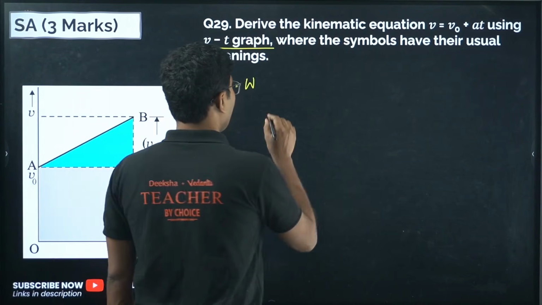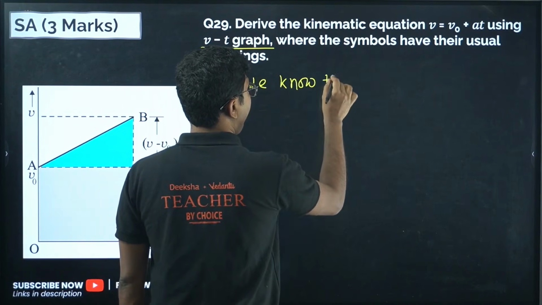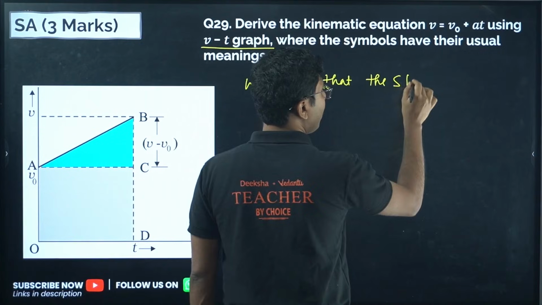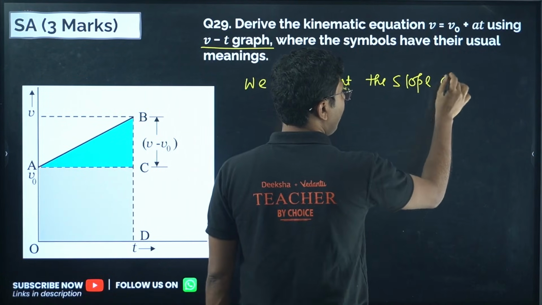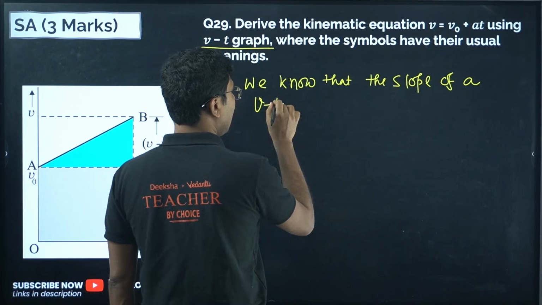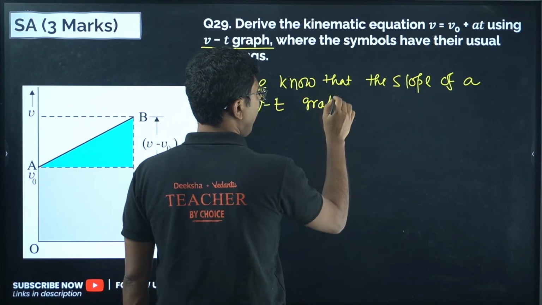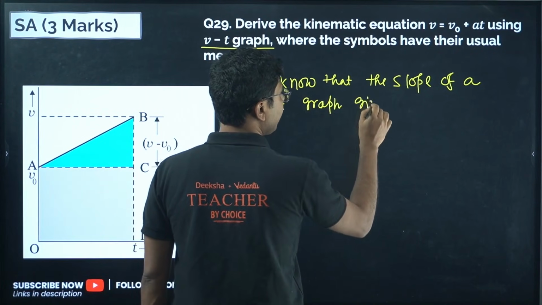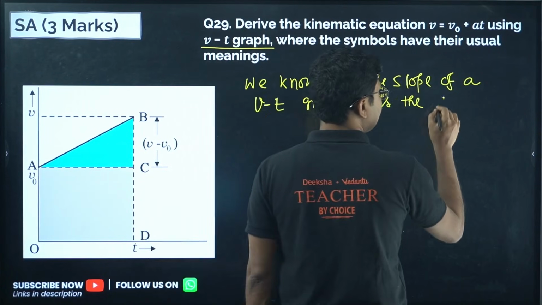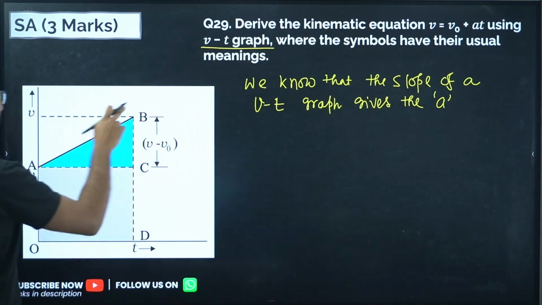We know that the slope of a vt graph gives the acceleration, right? So what is the slope of this graph?